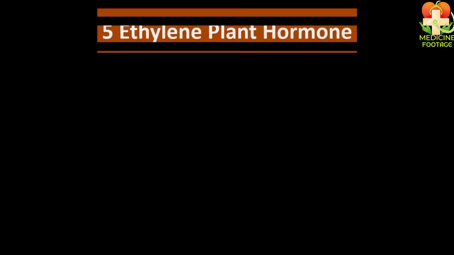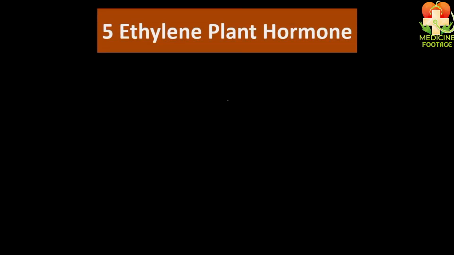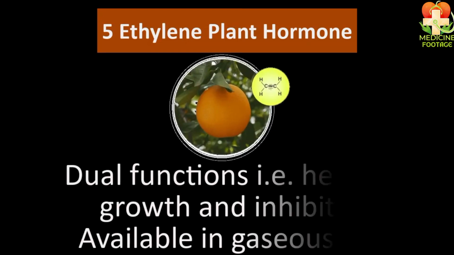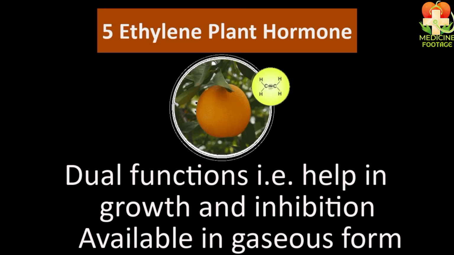Now, let's move to the last hormone called ethylene. Students, this hormone has dual functions. It helps in growth as well as inhibition. It helps in both. Talking about the ethylene hormone, this hormone is available in gas form.